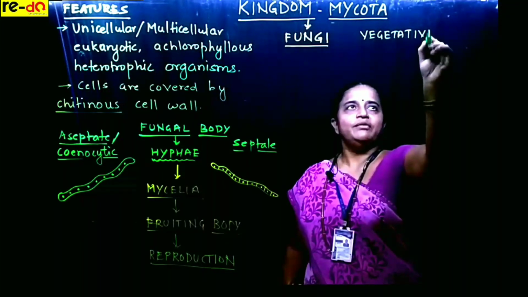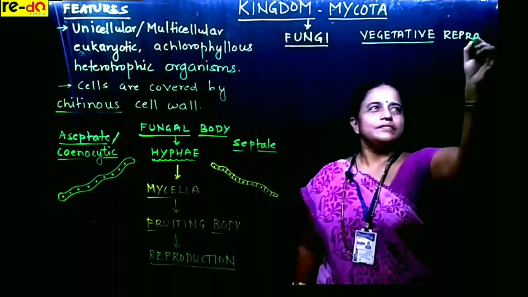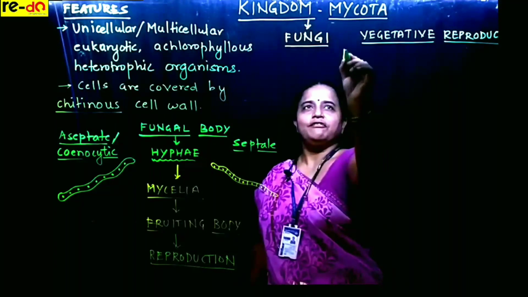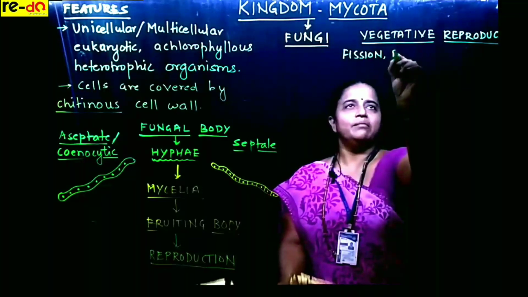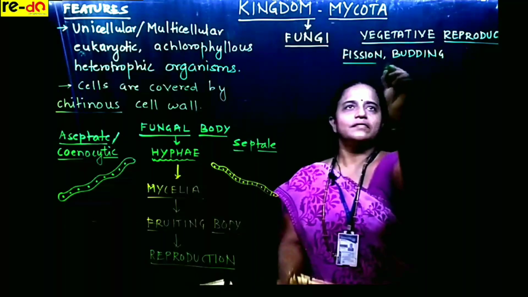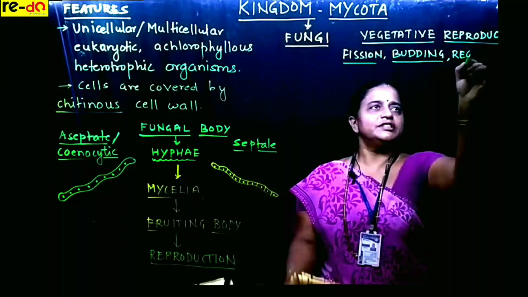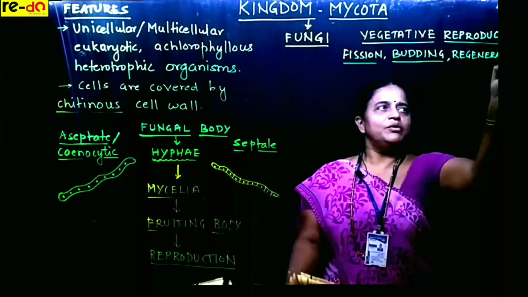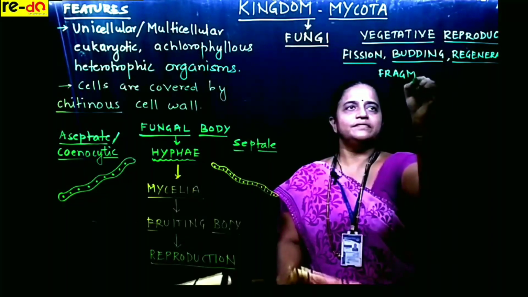Now this vegetative reproduction is by fission, then by budding, or by regeneration. Okay, there is one more. We call it fragmentation.